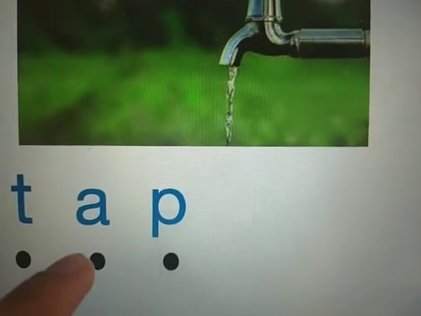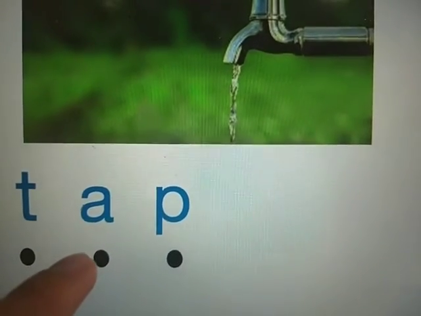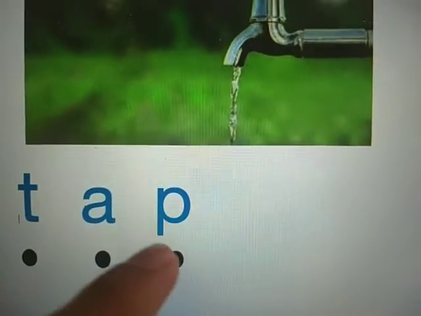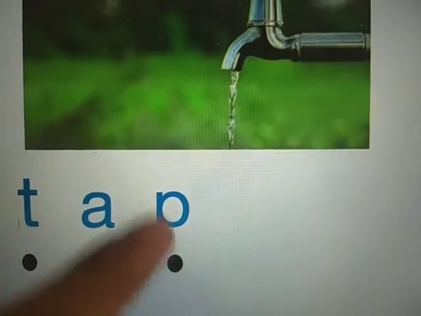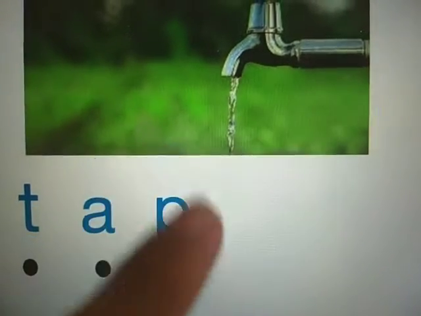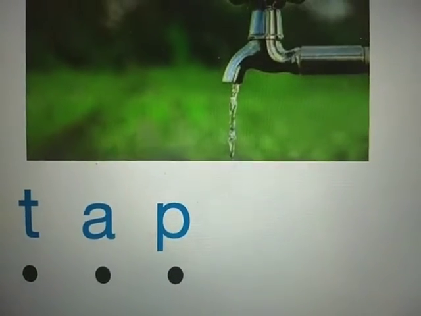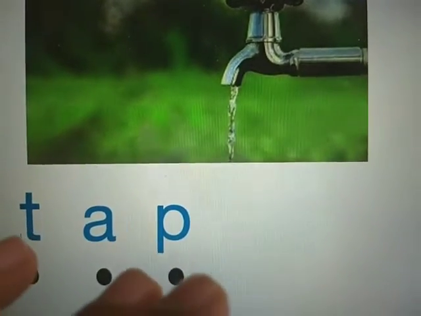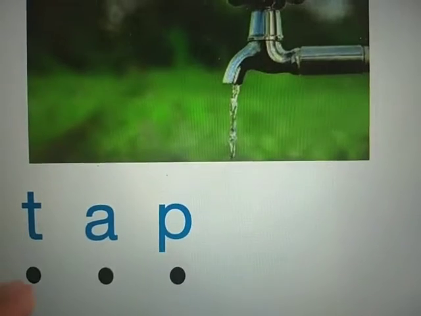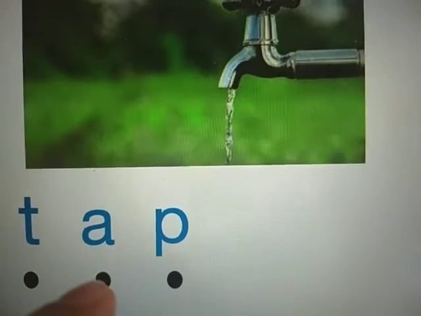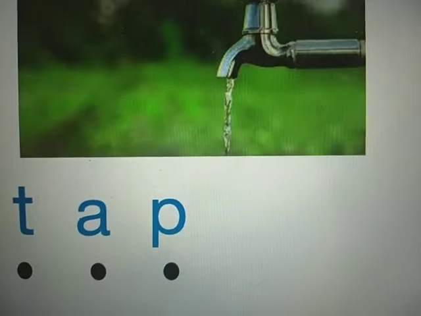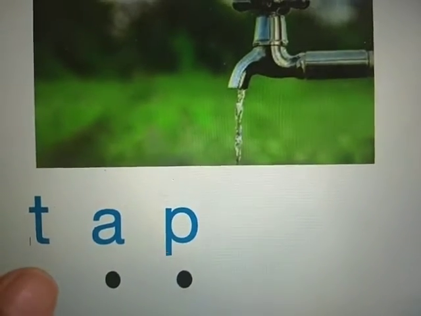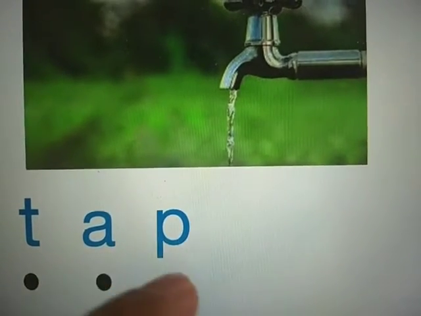Beech mein hai ye sound. So that's the middle sound of the word. And the last one, the ending sound in the word tap is p. P is the last sound, the ending sound. So any word consists of these three sounds. Every word will have a beginning sound, some middle sounds, and the ending sound. So in the word tap, the beginning sound is t, the middle sound is a, and the ending sound is p.